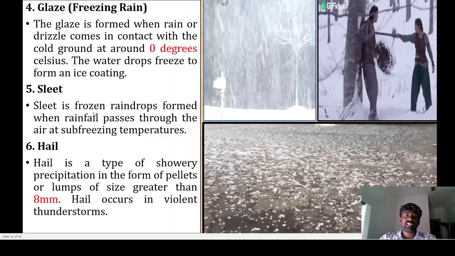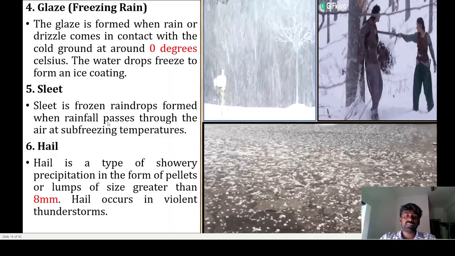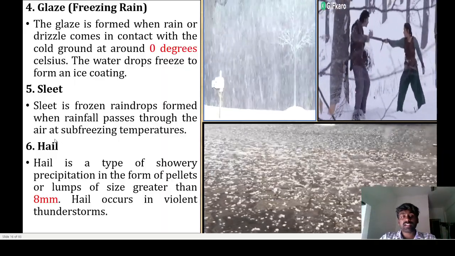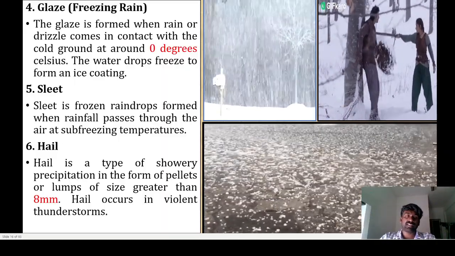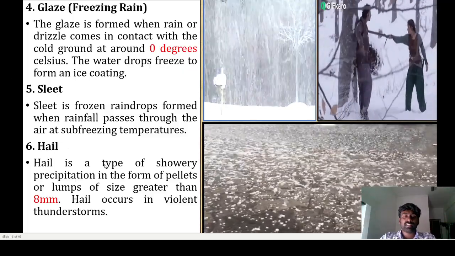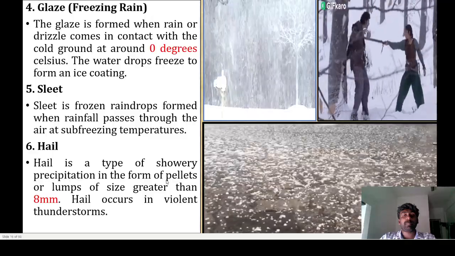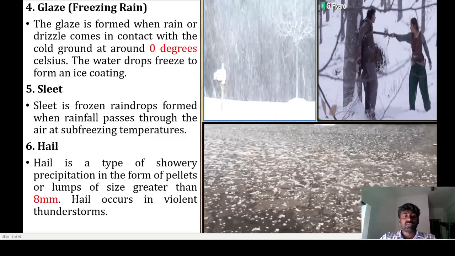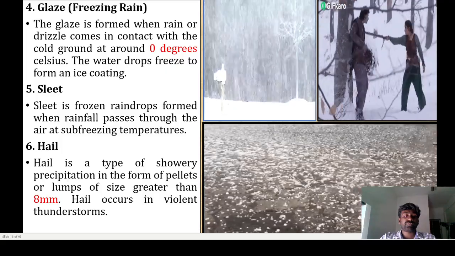And sleet. Sleet is the frozen raindrop formed when the rainfall passes through air at sub-freezing temperature. Sub-freezing temperature is nothing but below 0 degrees Celsius. And then hail. Hail is the type of showery precipitation in the form of pellets. That means the size of the rain water droplet is greater than 8 mm.